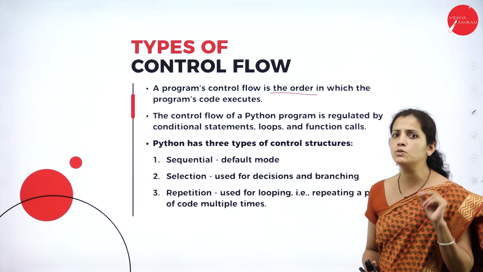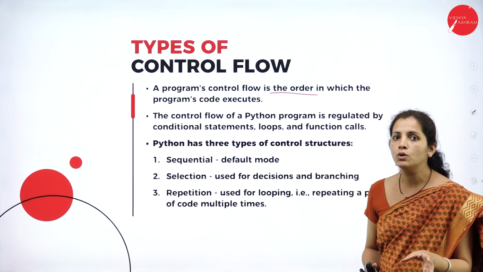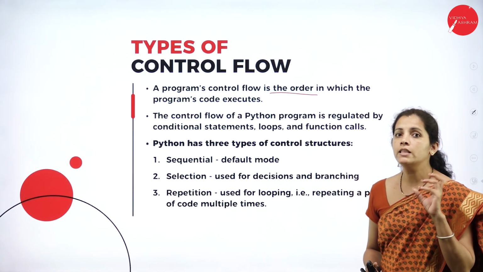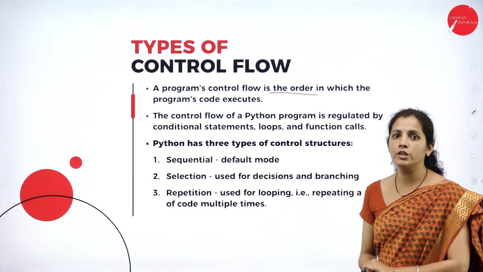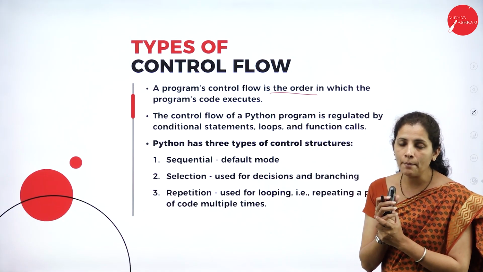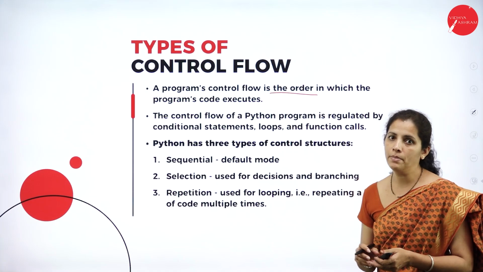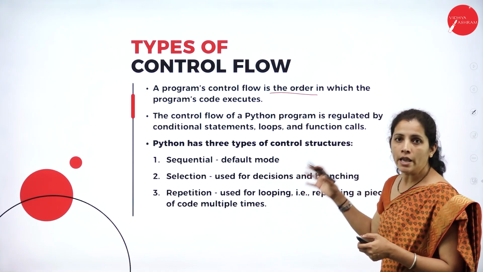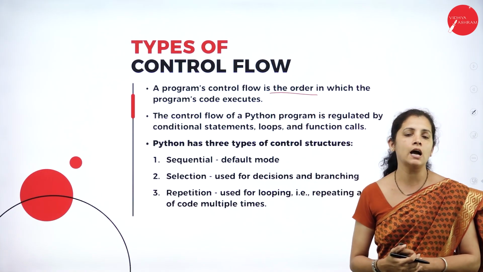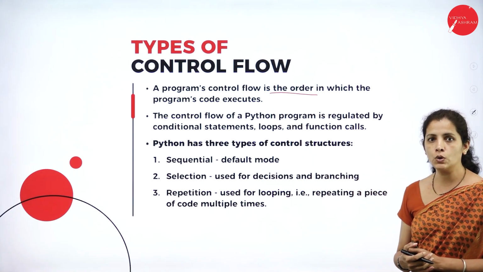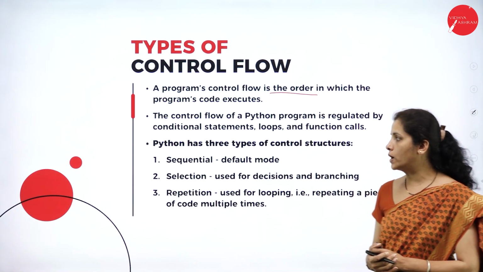So whatever instruction I provide is in the form of a high-level programming language. Now, the high-level programming is converted into machine understandable form. So, in any programming language, there must be a control statement in order to decide the flow of the execution of the program.